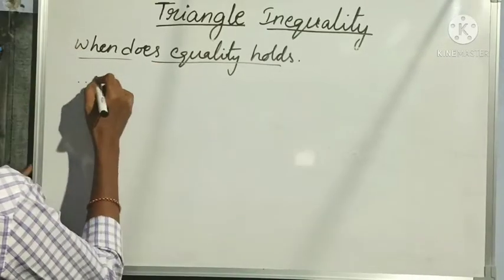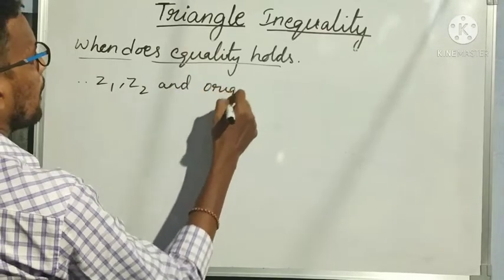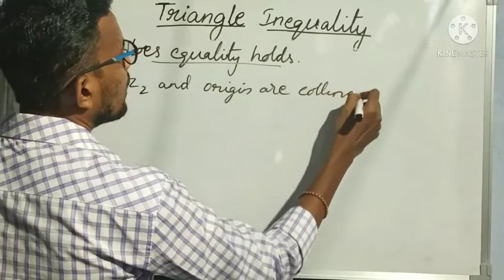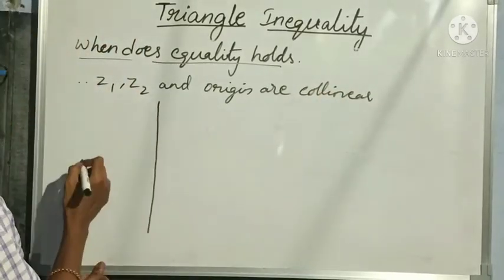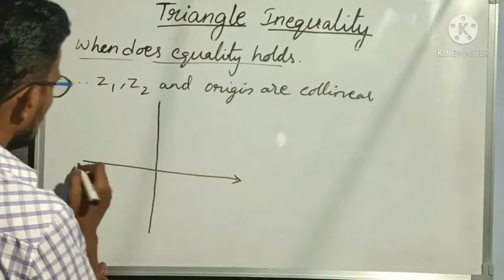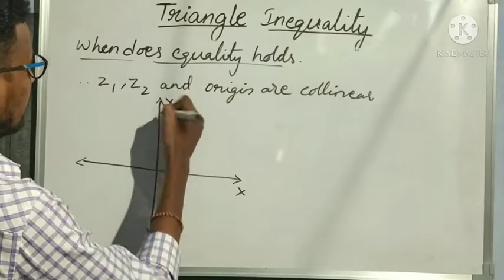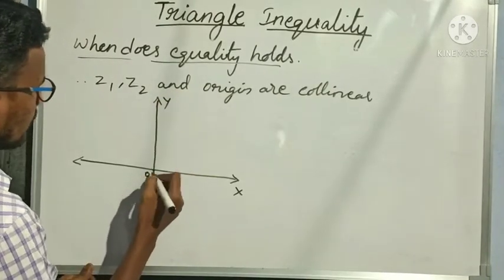In the condition we are using less than or equal to also. Equality holds when Z1, Z2 and origin are collinear. Collinear means lying on the same line. See here, this is my x-axis and this is my y-axis, and this is the origin.